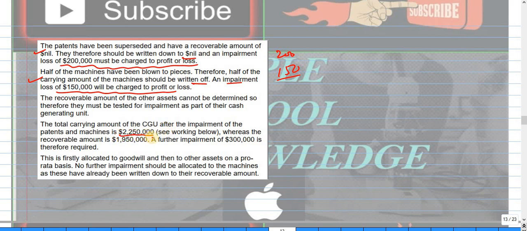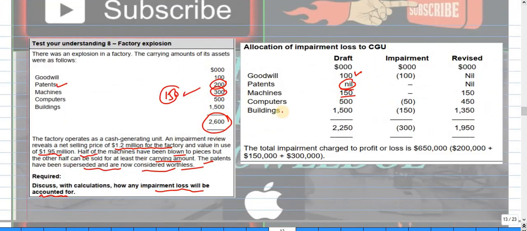So after impairment the value becomes this, whereas the recoverable amount is this, and further impairment of this 300 is therefore required. So first look at the goodwill and then the others pro rata. No further impairment should be related to the machine as we already mentioned. Like this, you see here, this is the actual impairment. You see 100 is the goodwill, so we have to impair this to nil, then the patent to nil, and the machine's revised value is this, because after deducting the half, the computer and building should be on a pro rata basis.